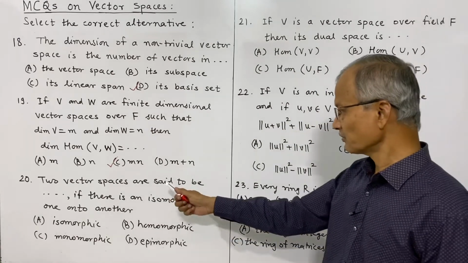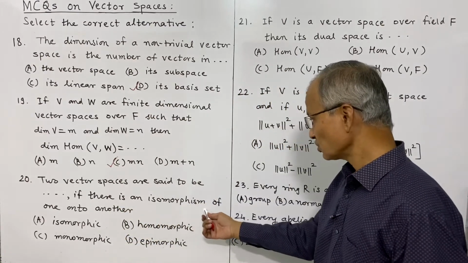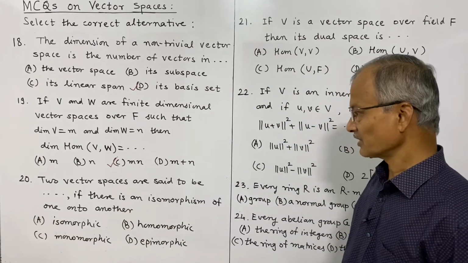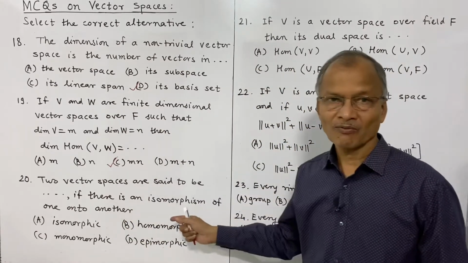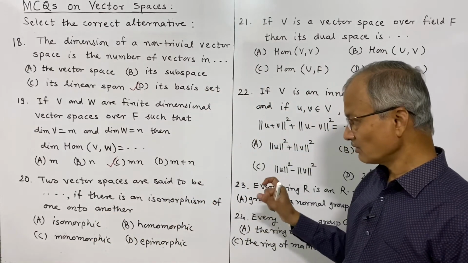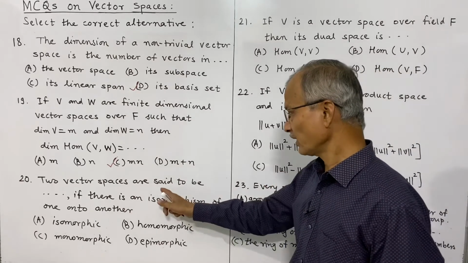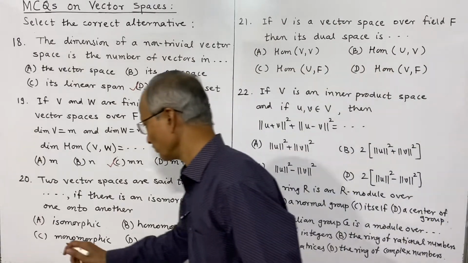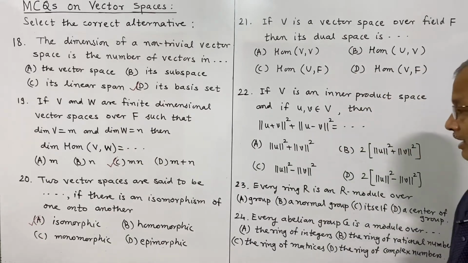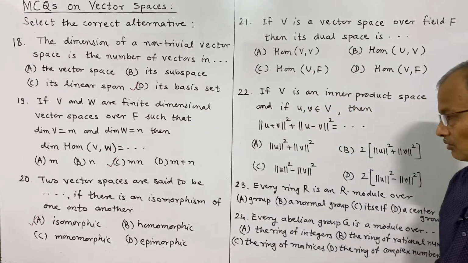Next is, two vector spaces are said to be what? If there is an isomorphism of one onto another. An isomorphism is a one-to-one homomorphism, and it is also onto. In such cases, one onto homomorphism is there, and therefore the two vector spaces are said to be isomorphic because there exists an isomorphism from one onto another. If there is only a one-to-one homomorphism, then they will be called homomorphic.